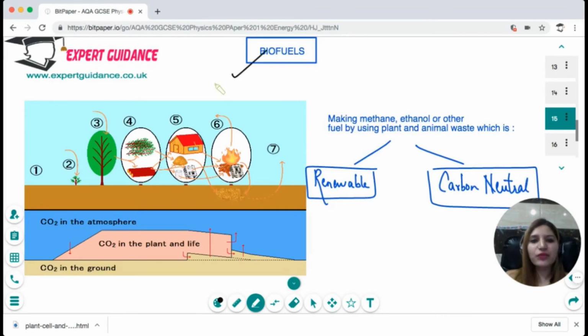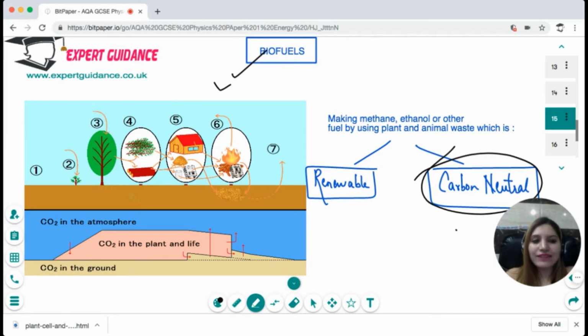Now, biofuels is also another promising source for the future, where we use the plant resources to generate fuels like ethanol or methane. Now, although methane and ethanol produce greenhouse gases when they are burning, we call them by the term carbon neutral. Now, what is this phenomenon of carbon neutral?